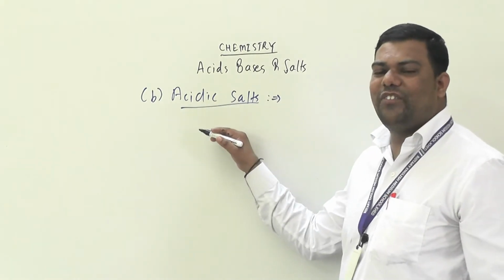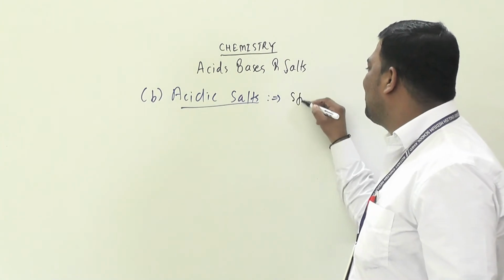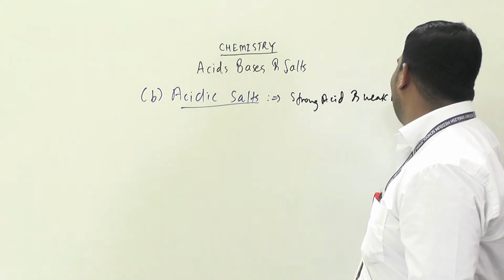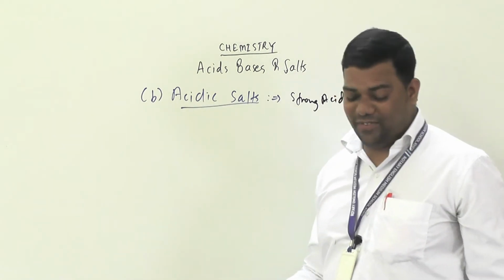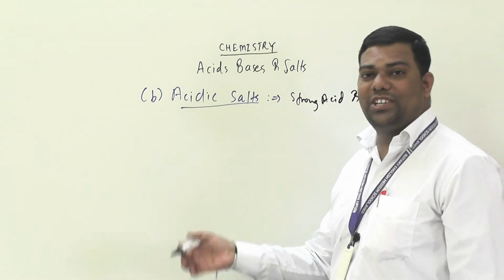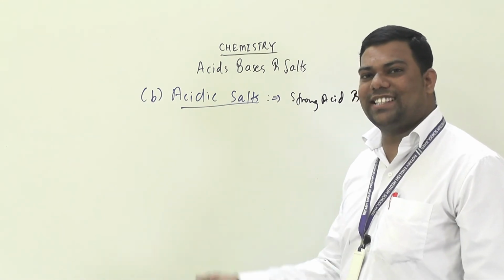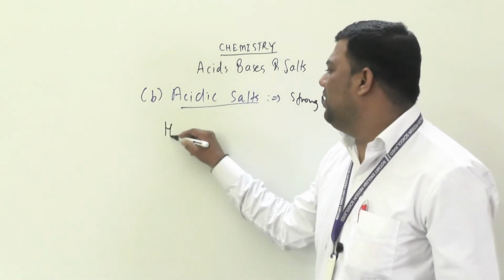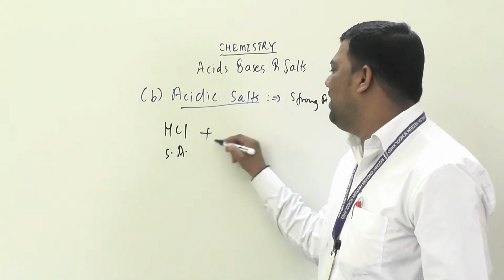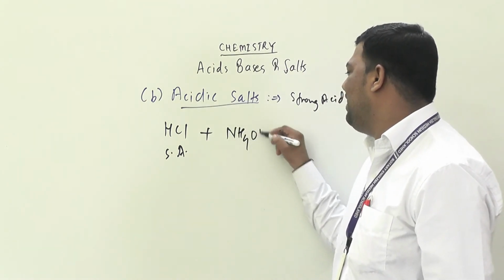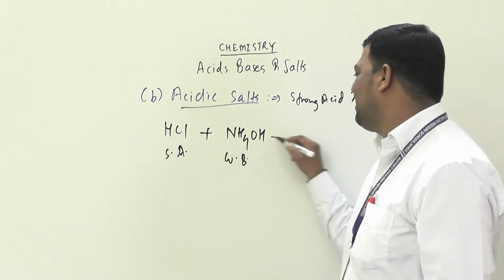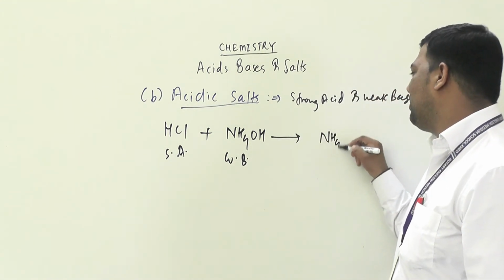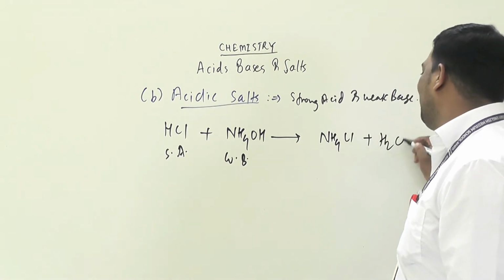Such type of salts are formed by strong acid and weak base. Okay, so for example, having pH of what? pH is less than 7 because it is acidic, 1 to 6.9 pH. Okay, so say HCl, strong acid, plus your NH4OH, weak base. That is, yes, NH4Cl plus H2O.